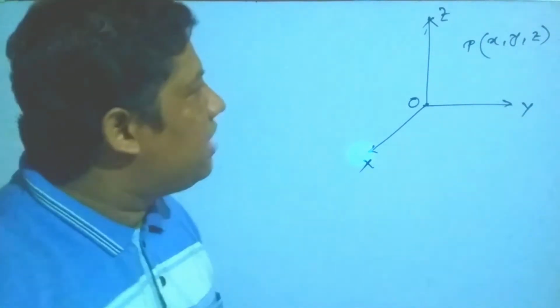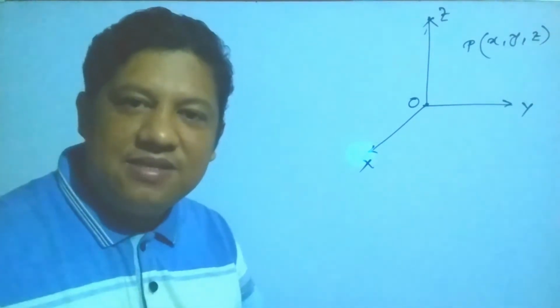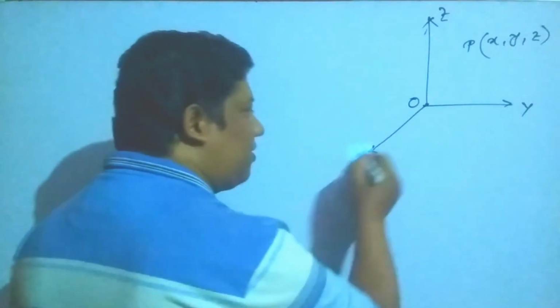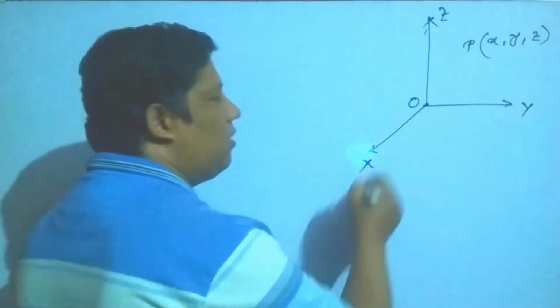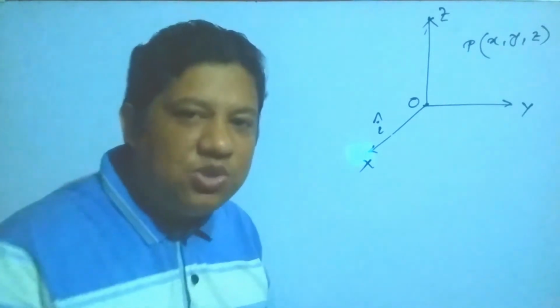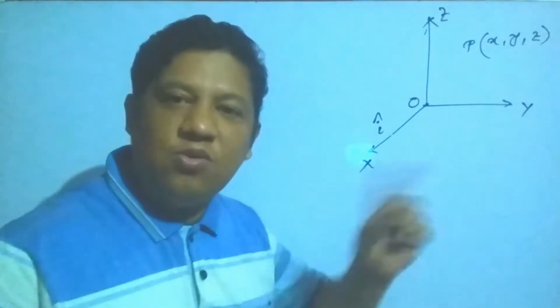Then, if position vector, that means where is its position? If unit vector along the x-axis is I, it is the unit vector. Unit vector is that vector whose magnitude is 1, what is the numerical value? It is 1.